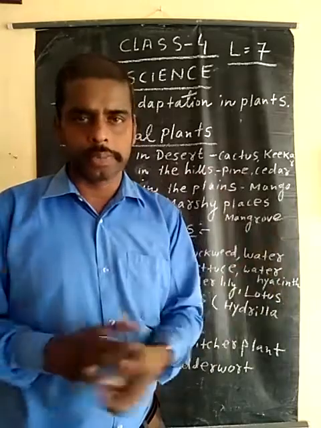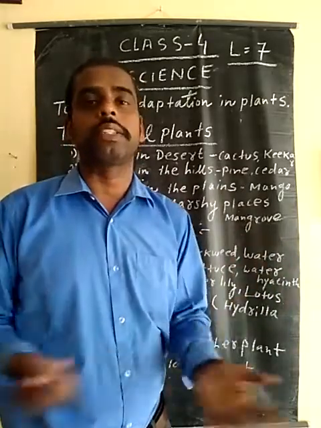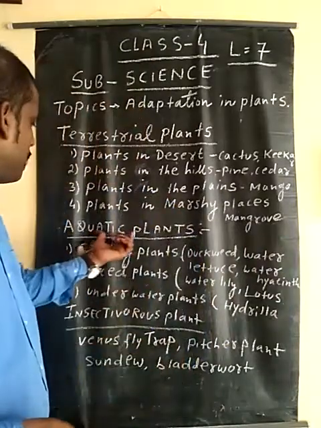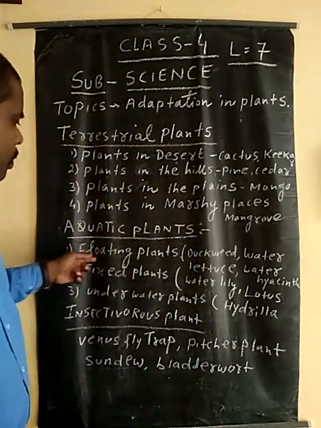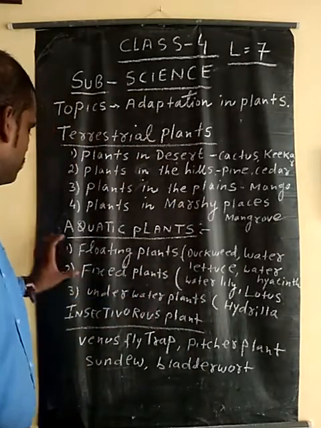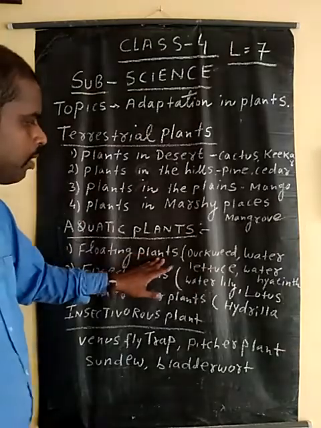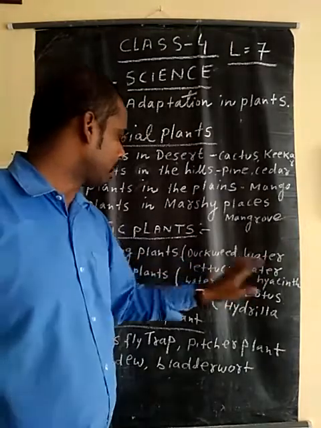We see many kinds of plants that occur in the water. That's why under aquatic plants we have floating plants, fixed plants, and underwater plants. There are three kinds of plants that we see among aquatic plants. First is the floating plant. You know, duckweed, water lettuce, water hyacinth. They are floating plants.